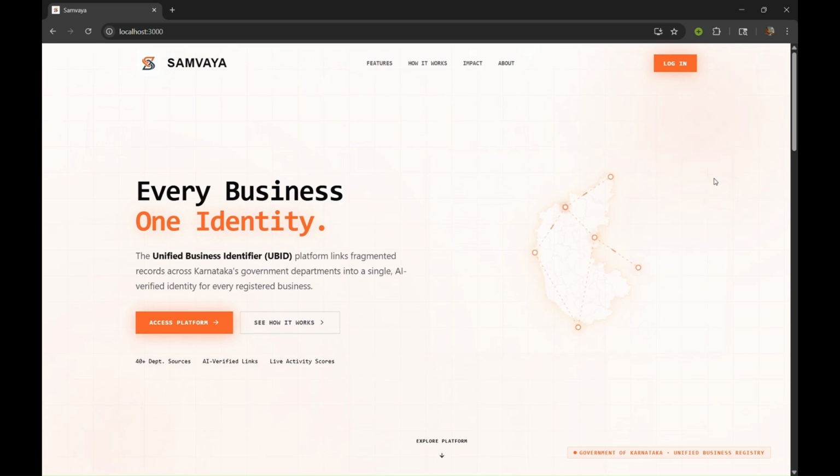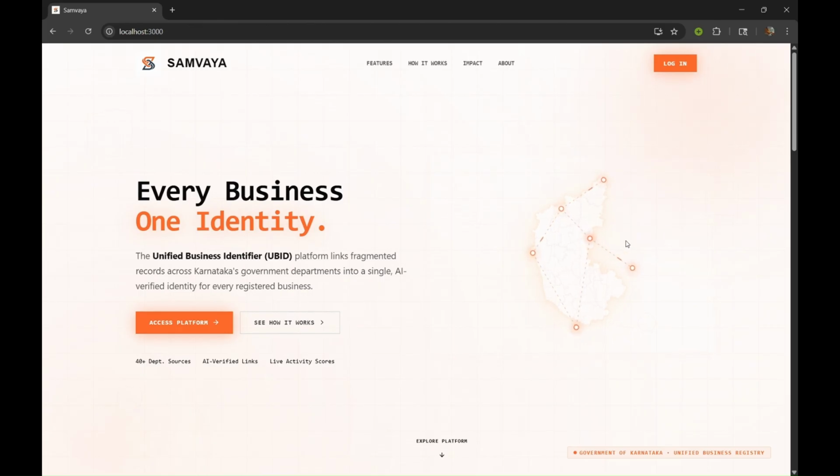Karnataka has over 7 lakh registered businesses spread across the shops and establishments department, the factories department, the labor department, and the KSPCB pollution board. Each department has its own siloed database, its own ID numbers, its own format. A single business can appear under 4 different names, 4 different IDs with no connection between them.